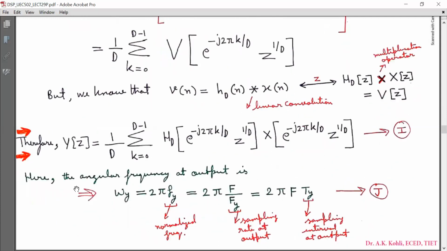Now here the angular frequency at output is small omega y is equal to 2 pi small fy. In the first lecture of this subject, we discussed that small fy is normalized frequency or relative frequency, which is equal to capital F by capital Fy, where capital Fy is sampling rate at the output. So small omega y is equal to 2 pi capital F Ty. Mark it as equation J.